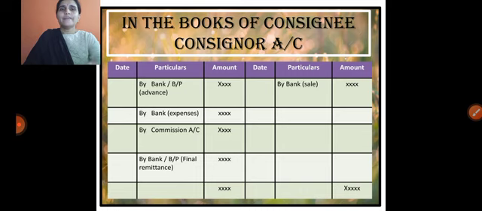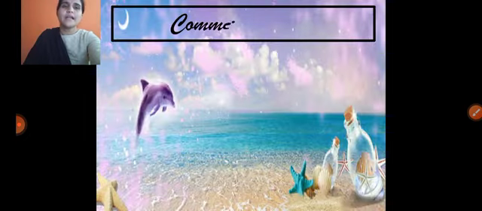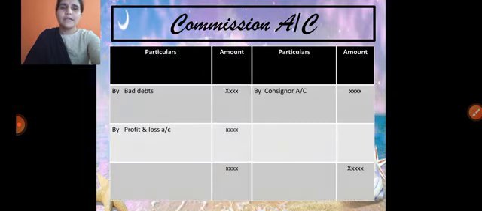And here, in the books of consignee, we need to take the entries related to bank account, bank expenses, commission and bills payable account. This is regarding the values related to consignment account. The next account is called commission account.